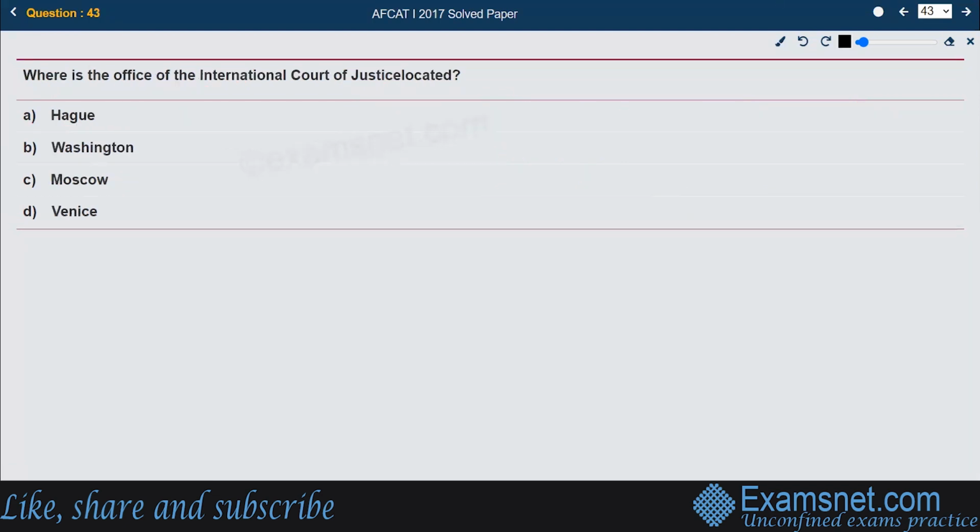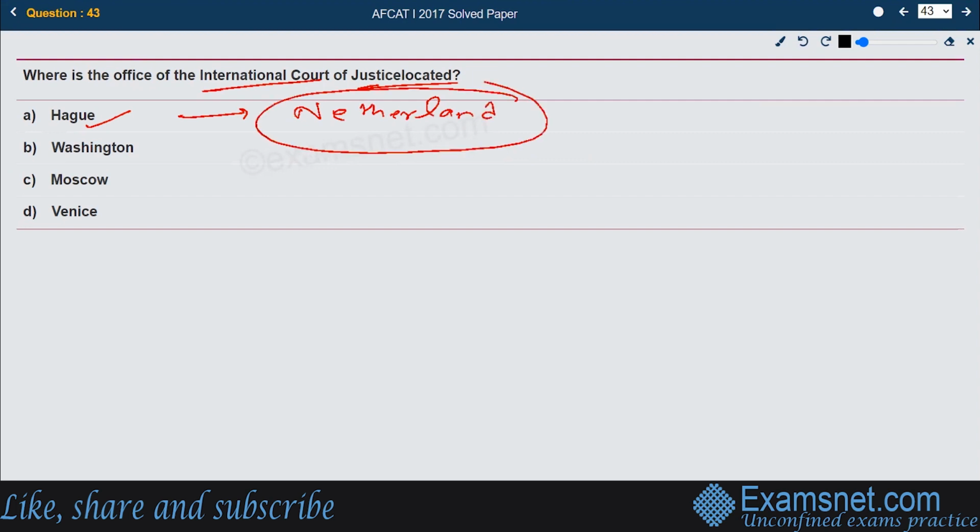Next, where is the office of the International Court of Justice located? The right answer is Hague. The office of the International Court of Justice is located in Hague, and the country's name is Netherlands. This is the only office internationally, the International Court of Justice, located at the place called Hague in the country of Netherlands. That is the right answer, option A.